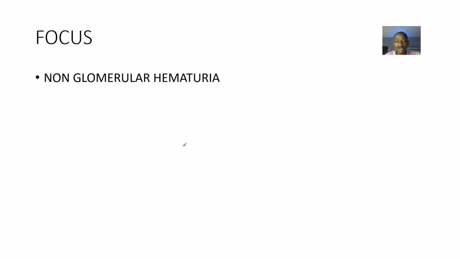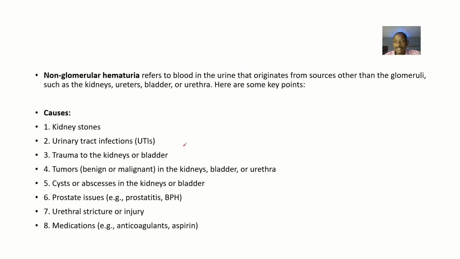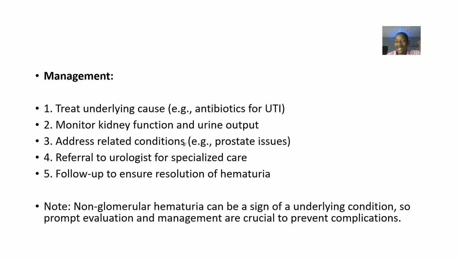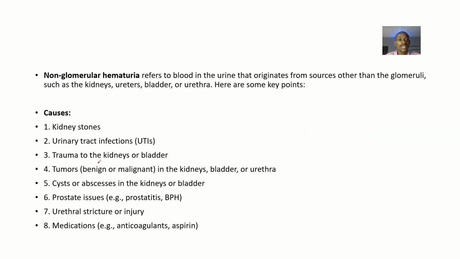So look at this non-glomerular hematuria. We'll go from the definition to the causes, go to the characteristics of this disease condition, look at the possible evaluation, look at the possible management that would be done. So this non-glomerular hematuria, it actually refers to what? Blood in urine, but this one originates from sources other than the glomeruli.